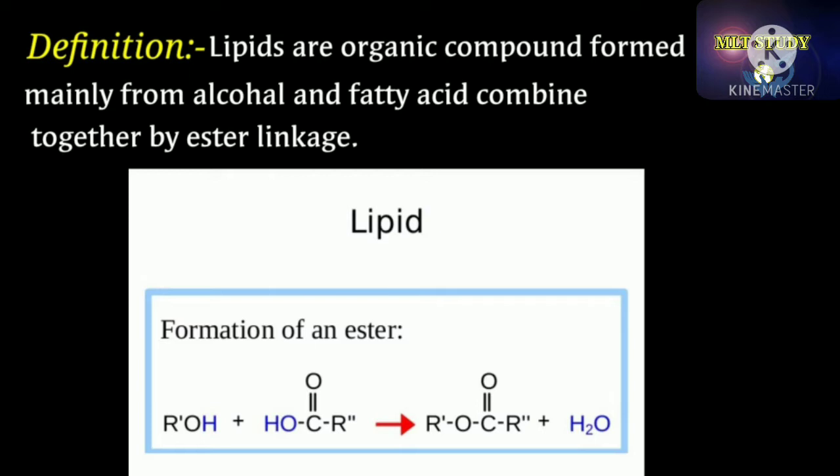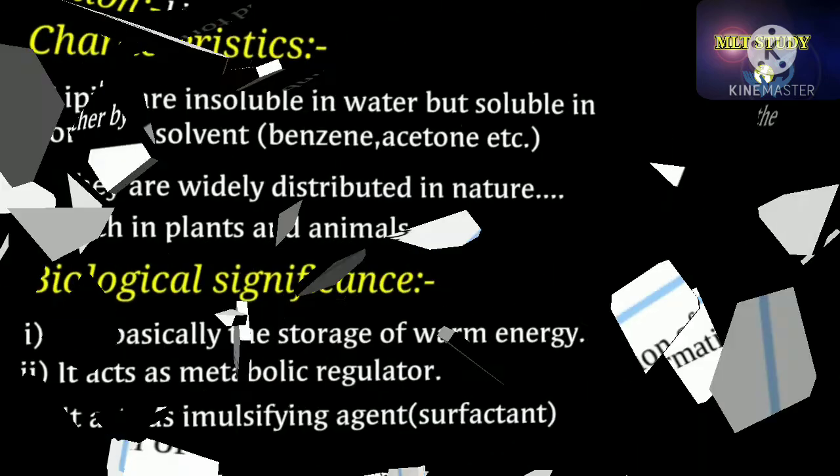How does the formation of an ester occur? R-OH, where R is the side chain and OH is the functional group of alcohol, joins with R-COOH. COOH is the functional group of carboxylic acid. With the release of one molecule of water, it forms C-O and C=O. This bond is called an ester bond or ester linkage, and the formation of lipid occurs.